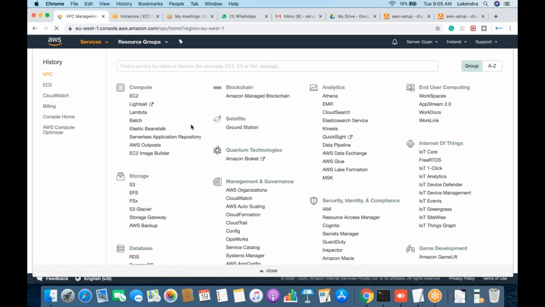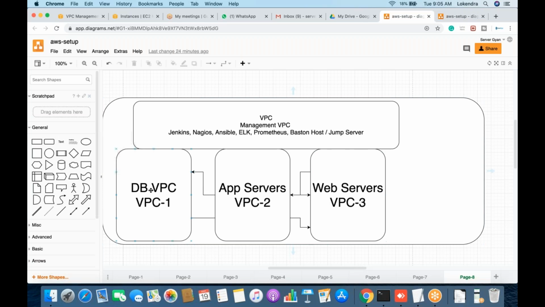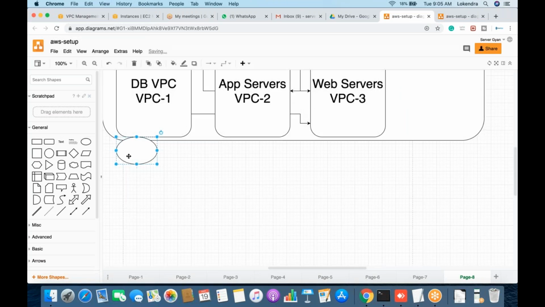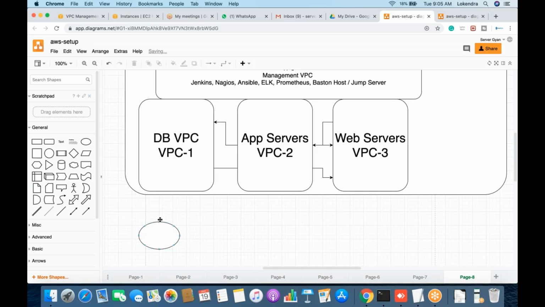Okay. A VPN connection is needed in order to ensure, for example, there are 10 database servers created, and you do not have this particular component known as a management VPC. So you want to log in from here. You are sitting here out of the VPC. You are not a part of AWS now. If you want to access your database from here, for example, where there are database servers here and you want to access them from outside the VPC, you need to have a VPN connection.